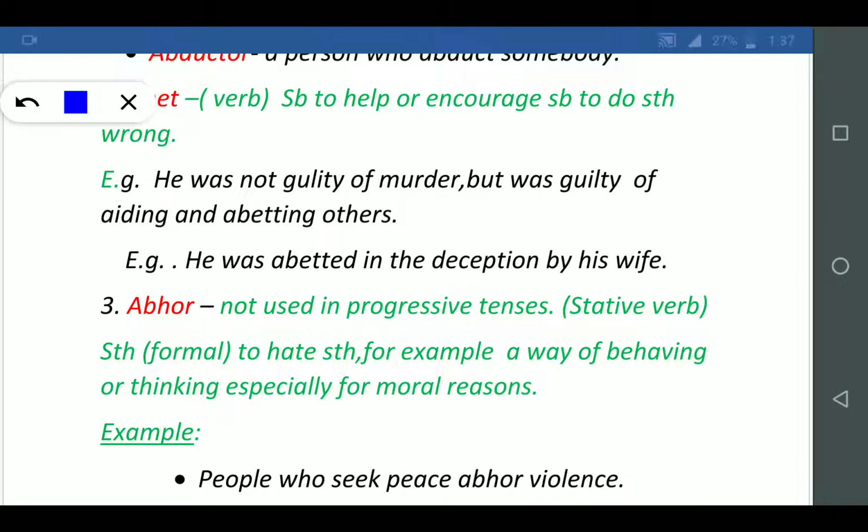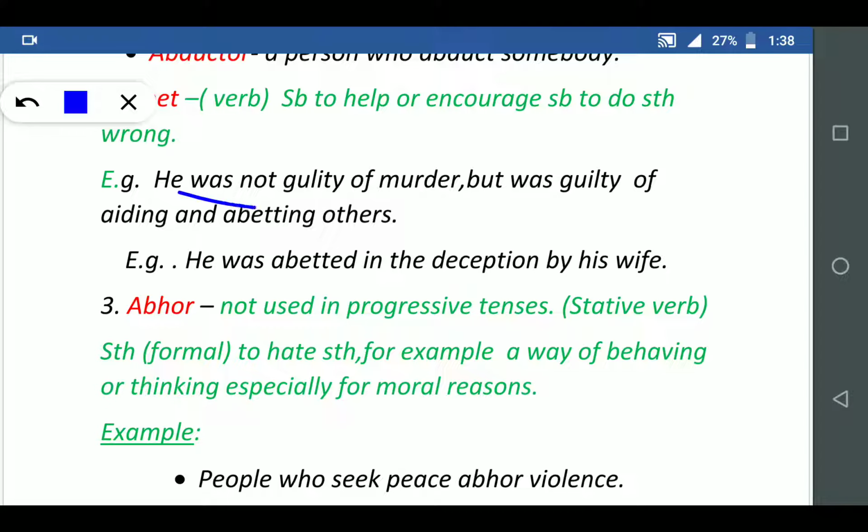So abet means to help somebody or encourage somebody to do wrong. He was not guilty of murder. He was guilty of aiding and abetting others.